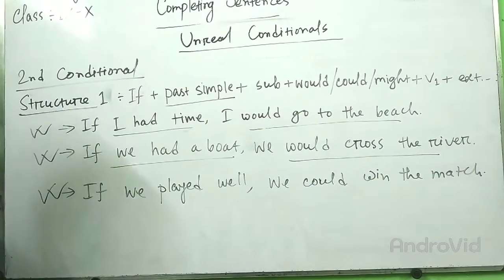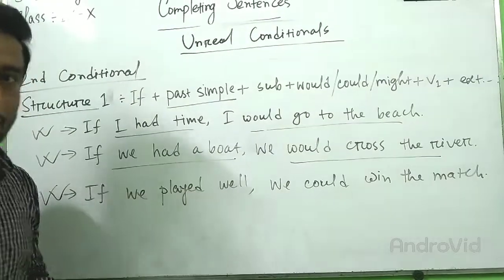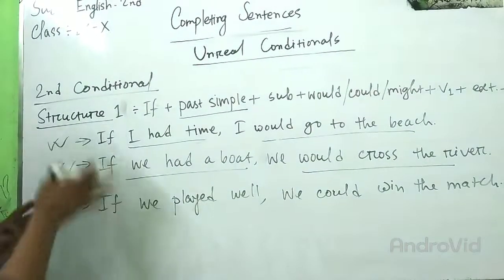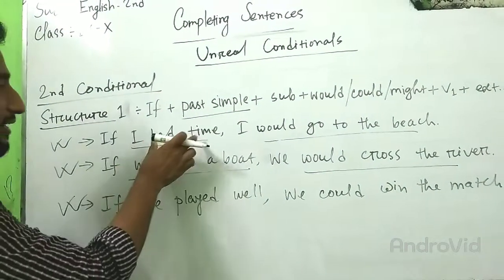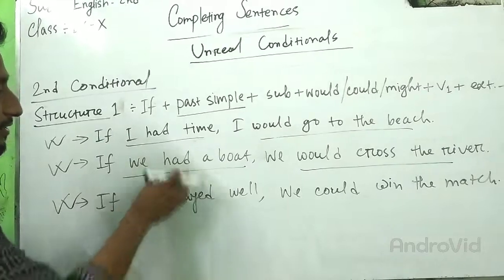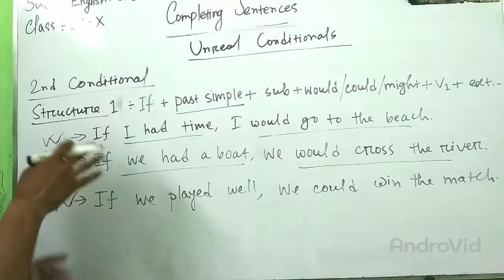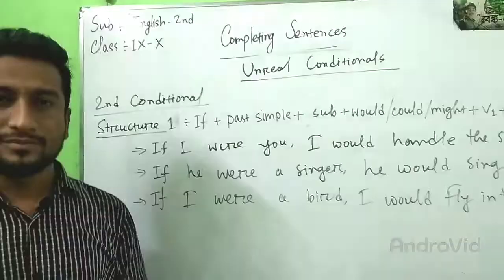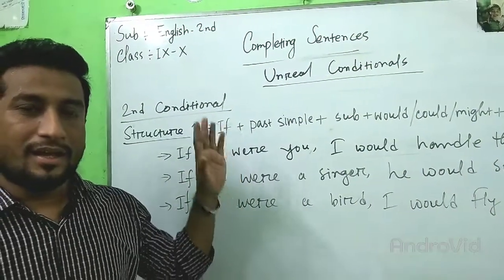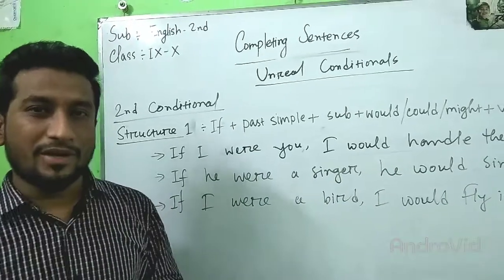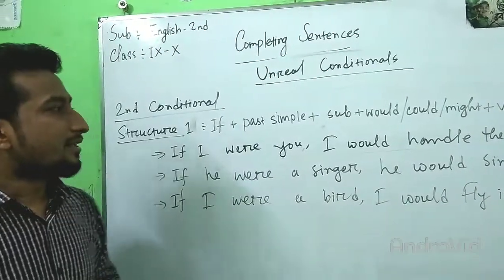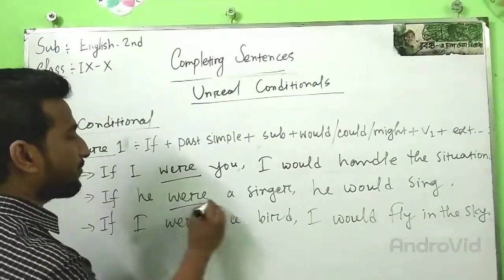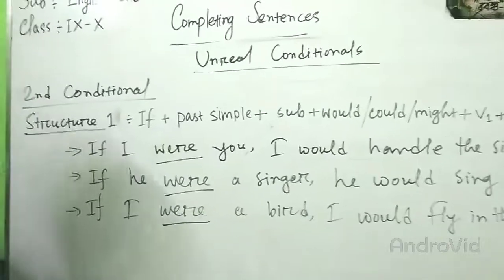In the third example, if we played well, we could win the match. In these sentences, actually the verbs are positive, but the actual meaning is negative. Same in the second clause. Dear students, in unreal conditionals, there is an important note that the first tense of be is always were.